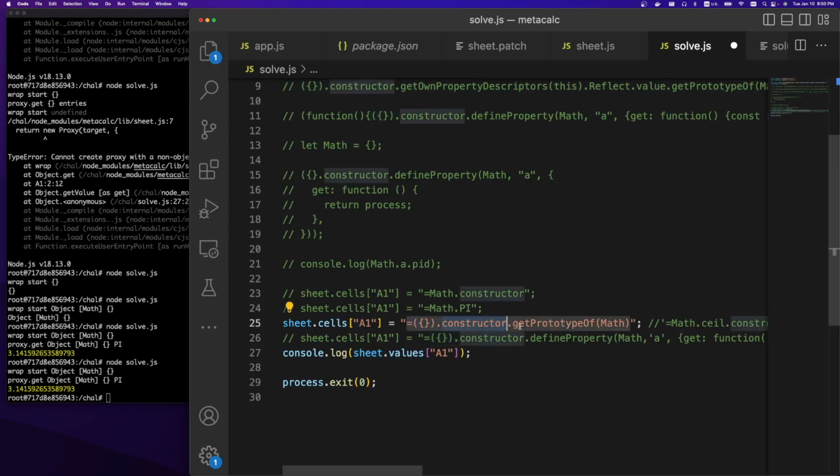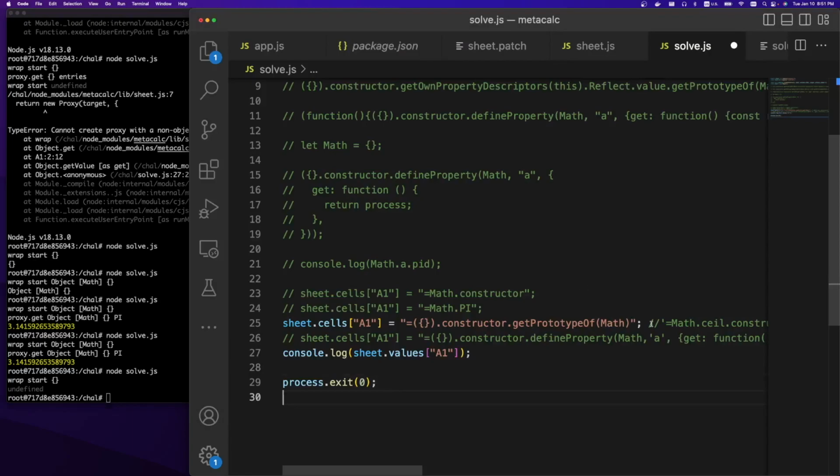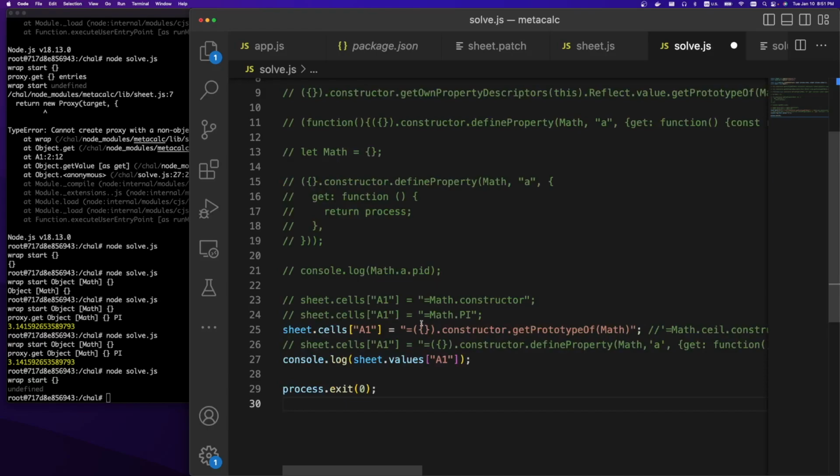But there's this neat function call, get prototype of, and then Math. So this call does the proxy.get call, which we'll see, but it happens too late. We can't actually see it here. I'll show the full exploit in a bit. But basically, this is the key piece of information right here: you can get the prototype of Math and then start calling out the constructor.